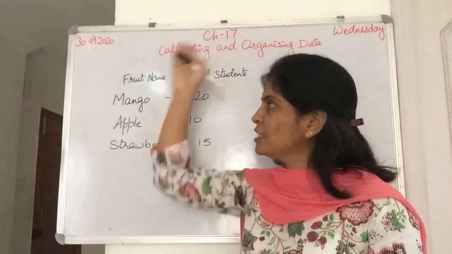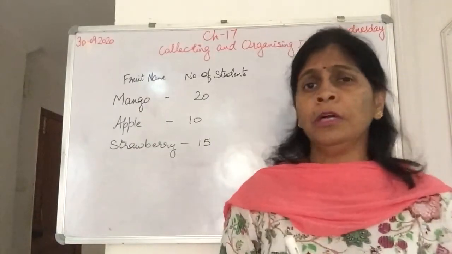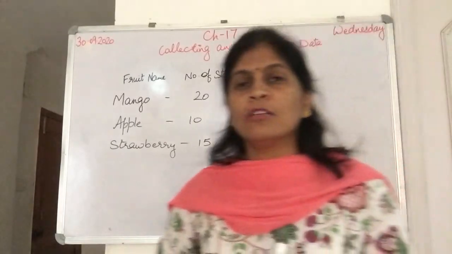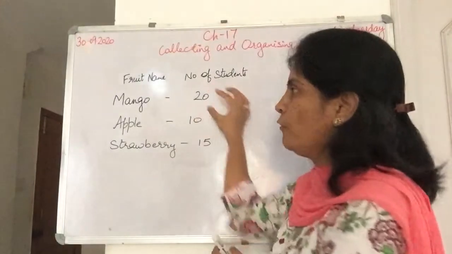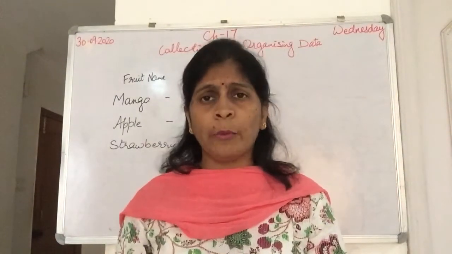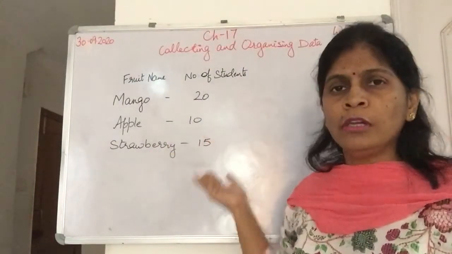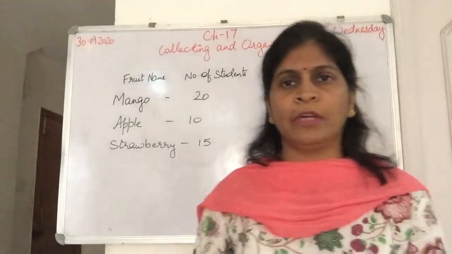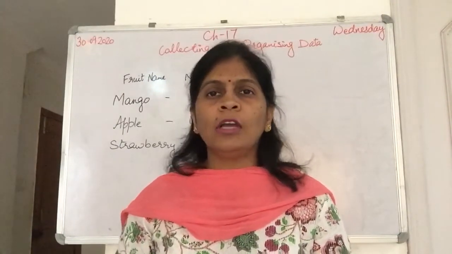Now from this collection of numbers, what I get to know is that most of the students like mango. So this is information. Again I am telling you what is data. Data is nothing but the collection of numbers from a survey or from observation, through which we get some fruitful information. And what information? That mango is liked by this particular class. Most of the students like mango. So this is called data.